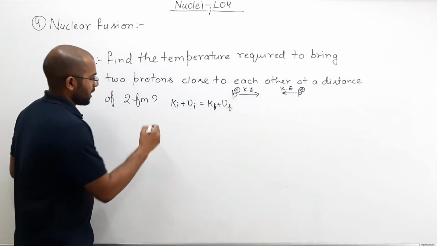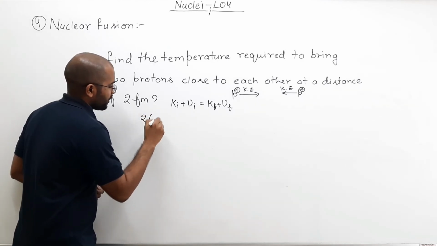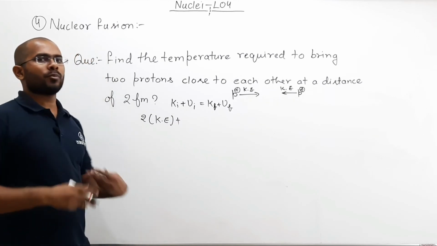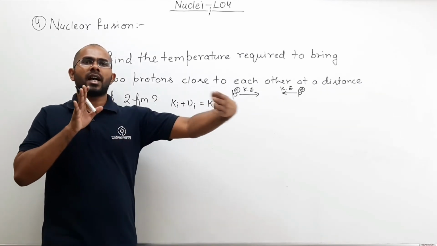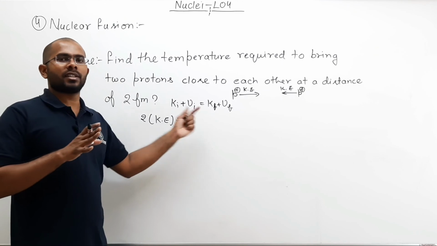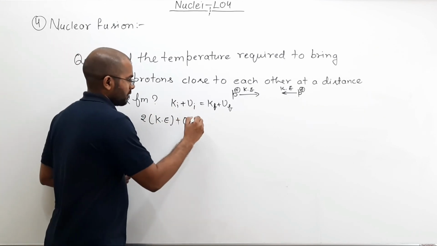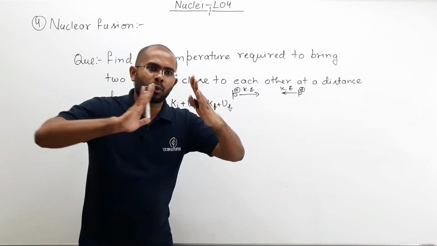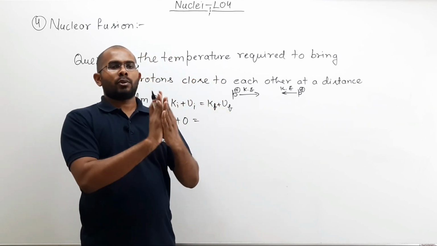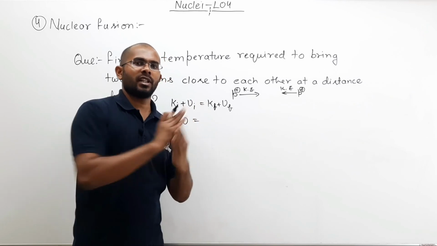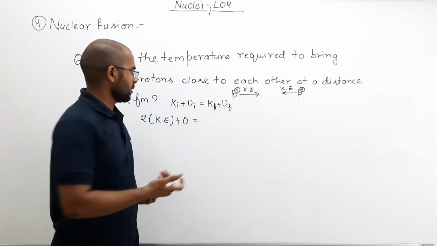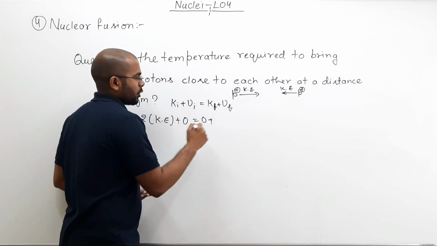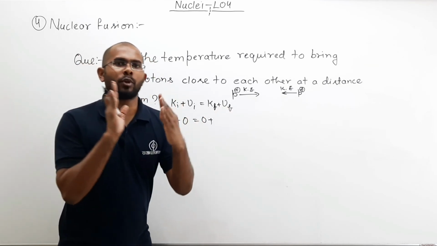So initial kinetic energy will be 2 times Ke, plus, we are assuming that initially they are at such a large distance that potential energy is 0, so plus 0, equal to final kinetic energy. When they come closest to each other, at the closest point, their kinetic energy will become 0. So here kinetic energy is 0 plus potential energy. What will be the potential energy?